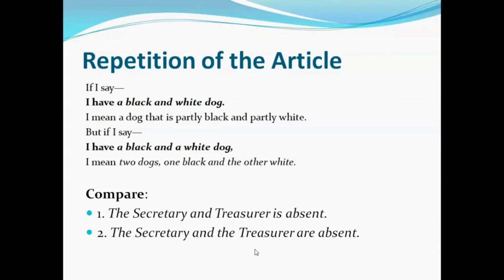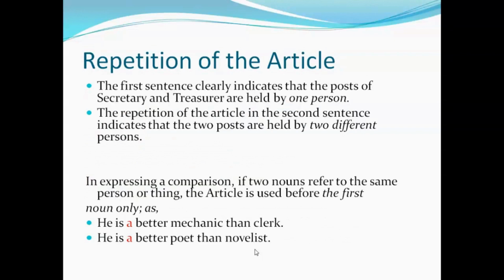Now let us compare these sentences. The secretary and the treasurer is absent. In the second sentence, the secretary and the treasurer are absent. Let us check these sentences carefully. First one is the secretary and the treasurer is absent. In the first sentence, the sentence clearly indicates that the post of the secretary and treasurer are held by one person. But in the second sentence, the repetition of the article indicates that two posts are held by two different persons.